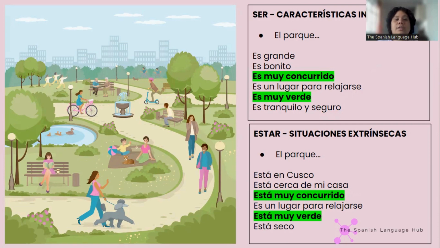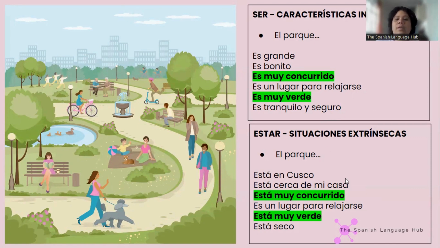And I'm talking, imagine that I'm describing this place that I really like to a person, and that's when I use ser, because this is how I see the park, how I describe the park. These are the characteristics of the park.